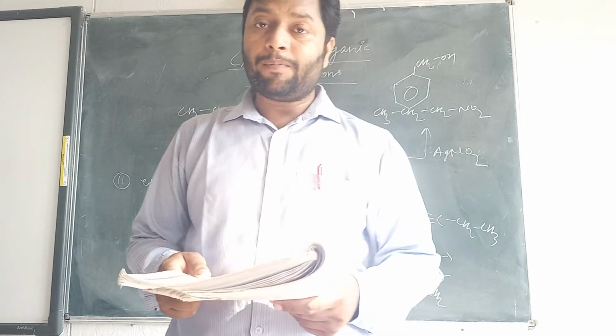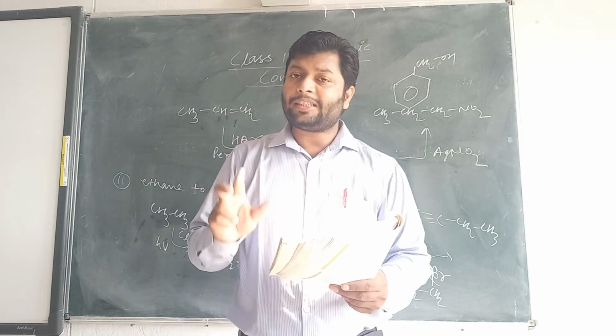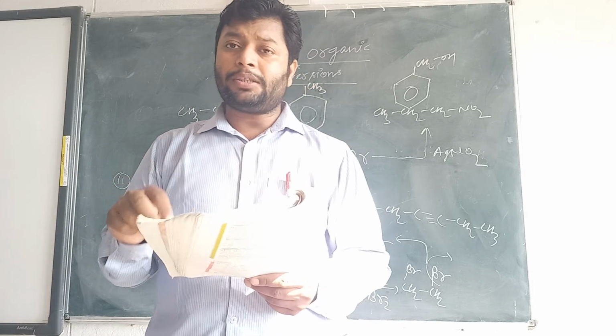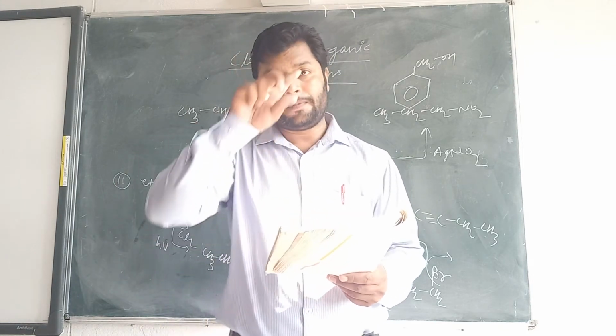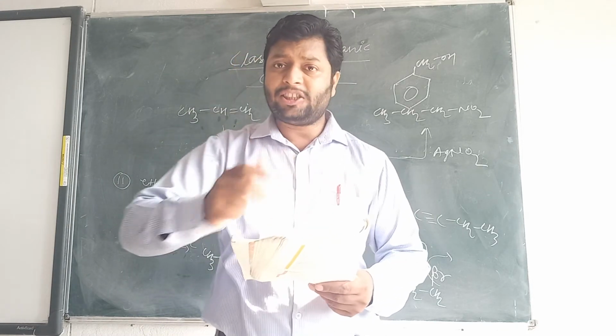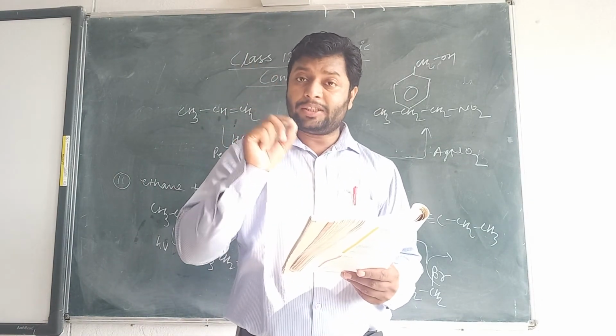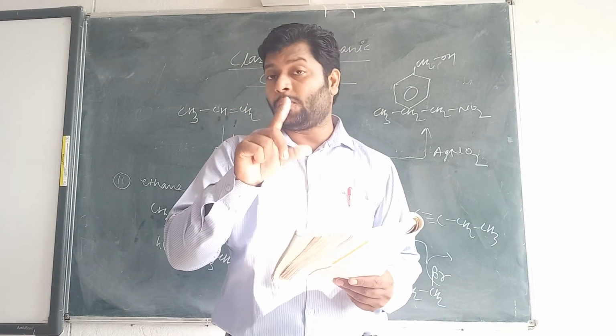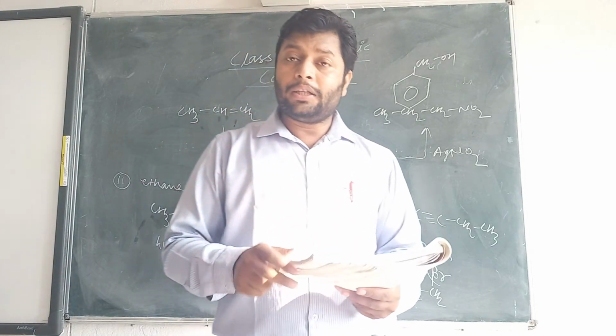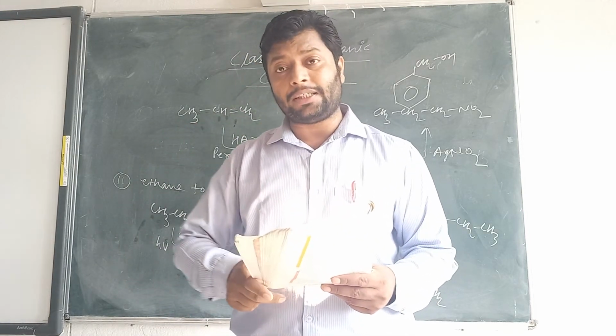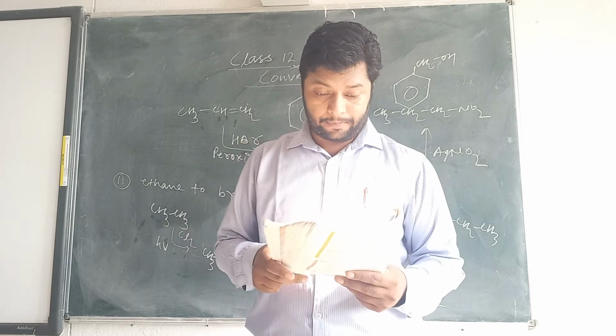Propene to propyne is very simple. First add bromine in CCl4 to propene, which will give you the vicinal 1,2-dibromopropane. Then go for the 2-step elimination reaction, which will give you propyne.